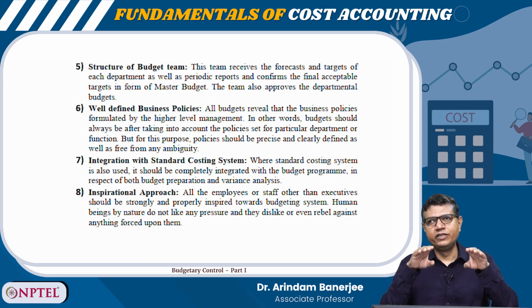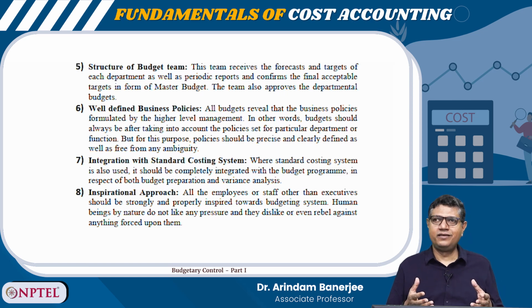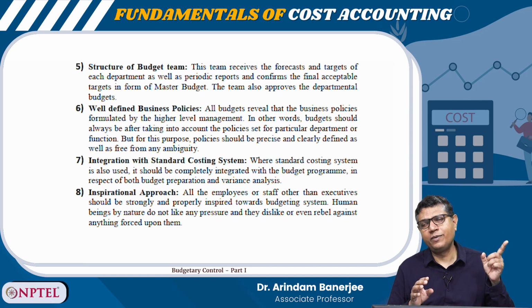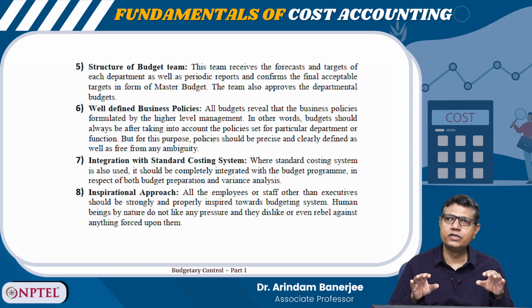Is it within the manageable limit or beyond it? If it is beyond the manageable limit, I need to explore the reason. Why is it deviating so much?